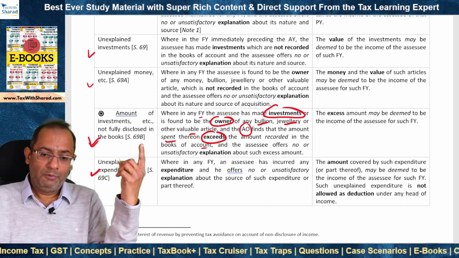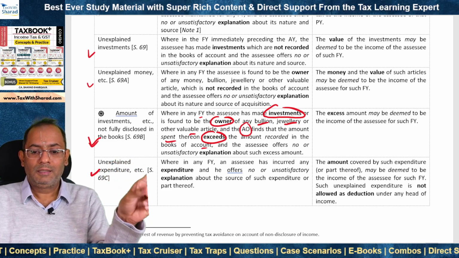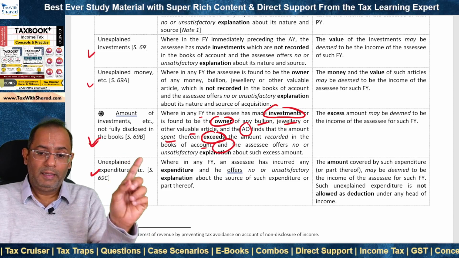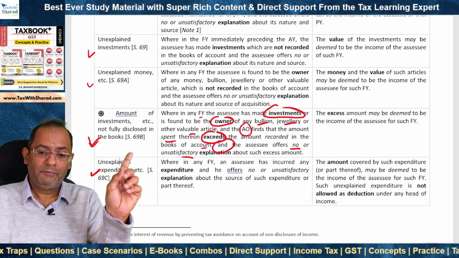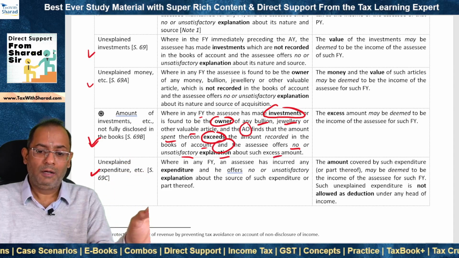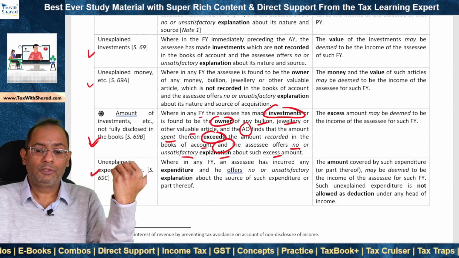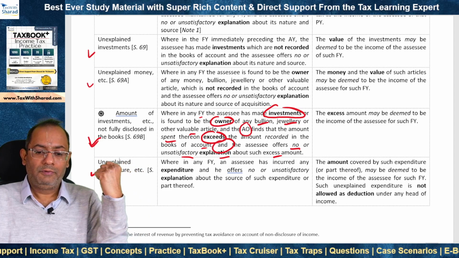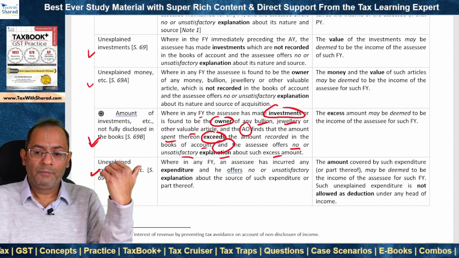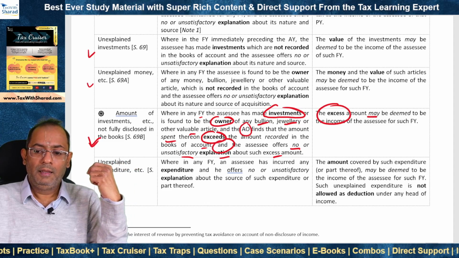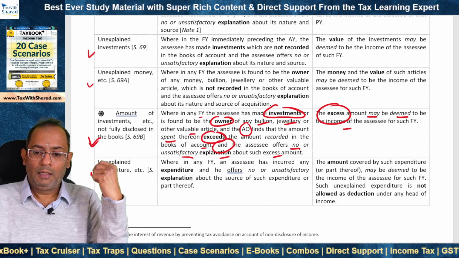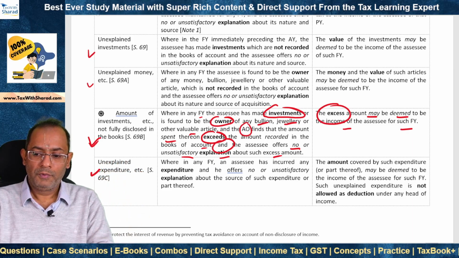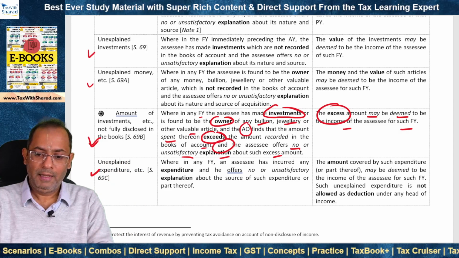If the amount spent is more than the amount which the assessee has recorded in the books of account, and the assessee offers no or unsatisfactory explanation about such excess amount, that means assessee is not able to explain the source, right? The assessee offers no or unsatisfactory explanation about such excess amount, then the excess amount may be deemed to be the income of the assessee for such financial year, and it is consequently brought to charge to tax under section 69B.